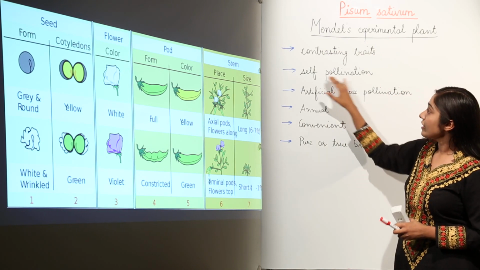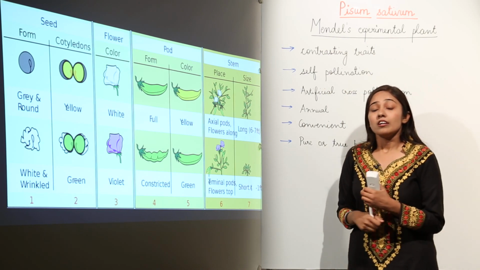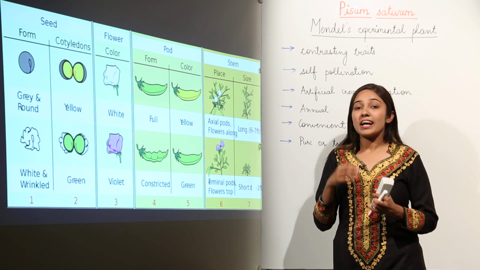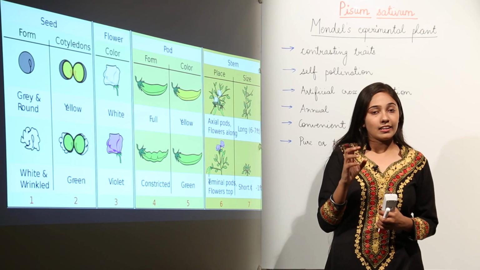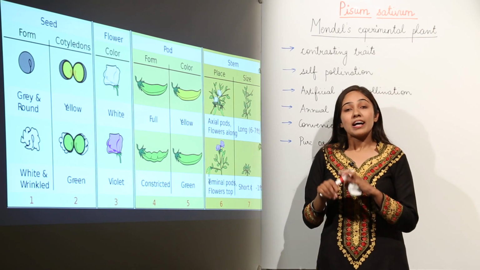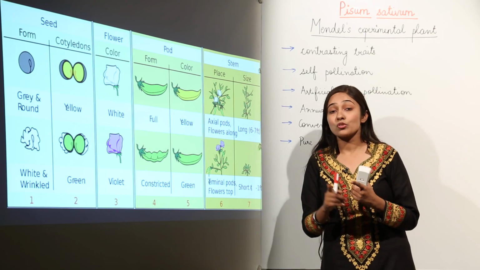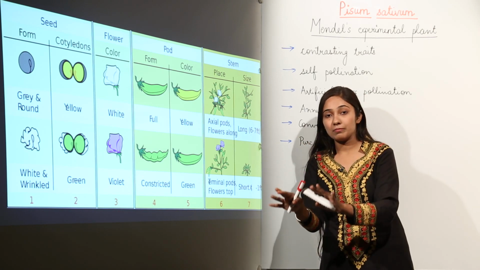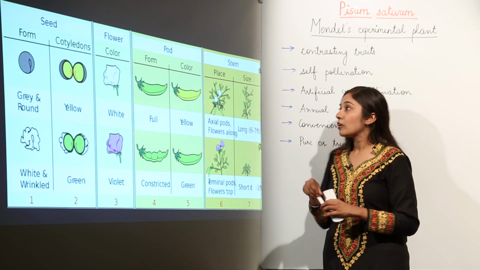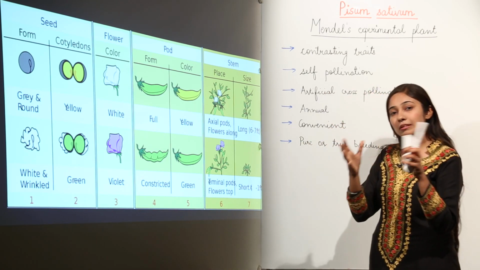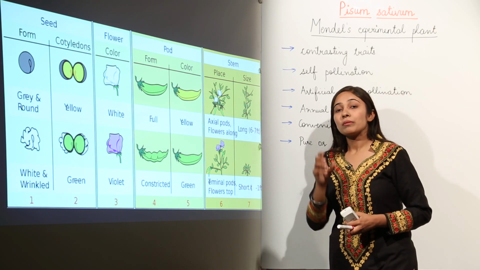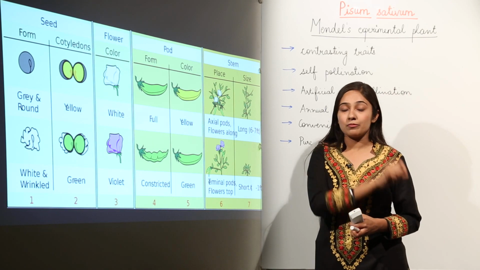Next we move on to self-pollination. I hope you all know what a bisexual flower is. I can explain it to you. A bisexual flower is a flower in which we have all the parts, the male part and the female part. I mean to say male reproductive organs and female reproductive organs.